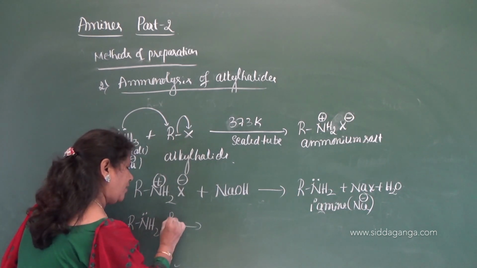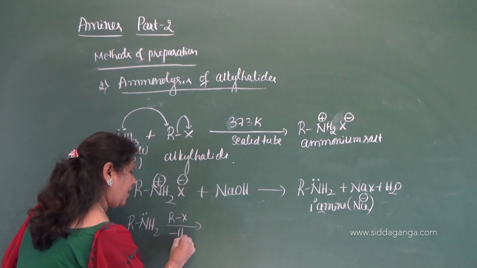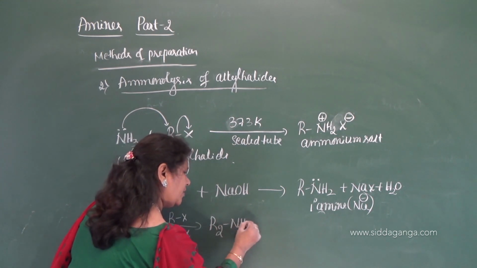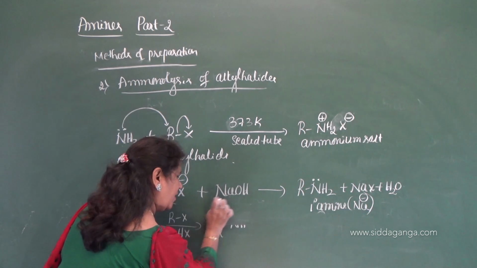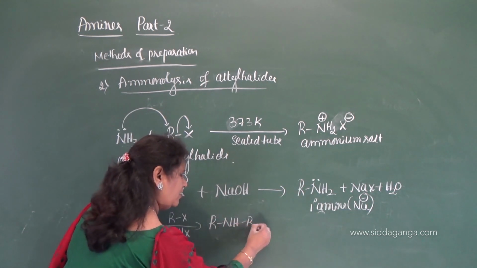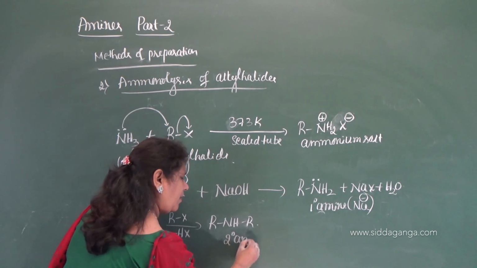So one more molecule of alkyl halide. With the elimination of HX, you will get R2NH. So this is secondary amine. You can write like this, RNHR. This is secondary amine, correct?